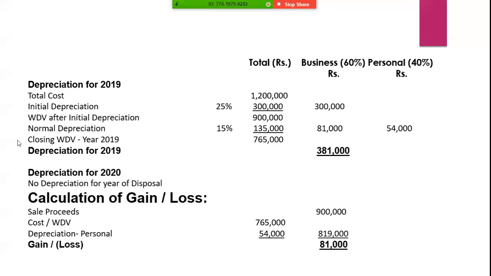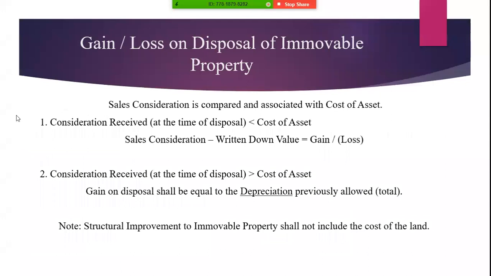Depreciation that is personal is added back in the cost or written down value. That gives the value of 8,19,000 rupees. So by subtracting it from 9 lakh rupees, we have a gain of 81,000 rupees. Now Fazan Shahid will further continue with the gain and loss on disposal of immovable property.